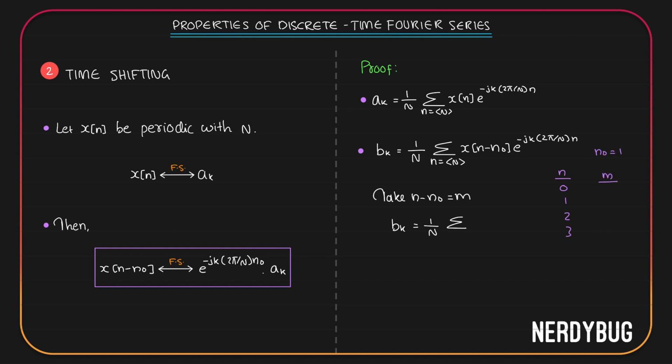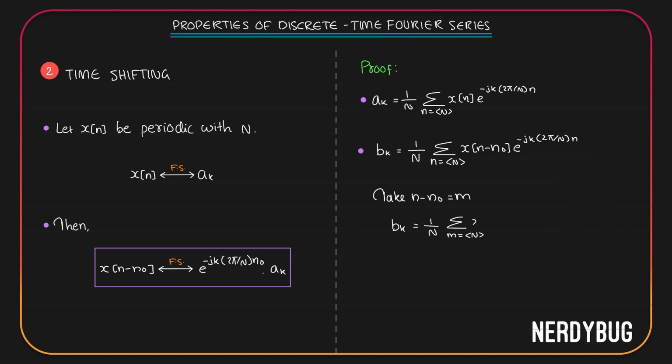Then m will be taking values 0 minus 1 which is minus 1, 1 minus 1 which is 0, 2 minus 1 which is 1, 3 minus 1 which is 2. So since n is taking 4 consecutive integer values, m is also taking 4 consecutive integer values. So here we can write m taking any N consecutive integer values.